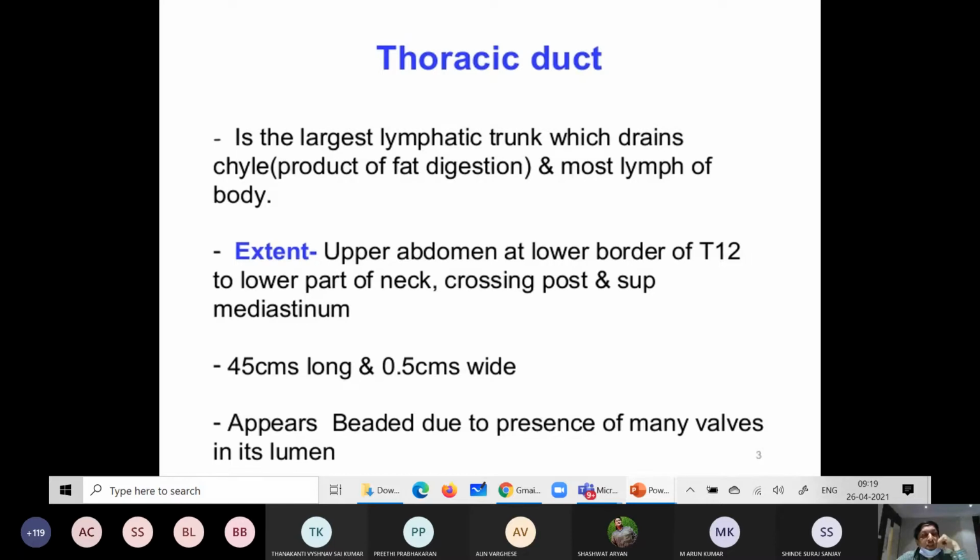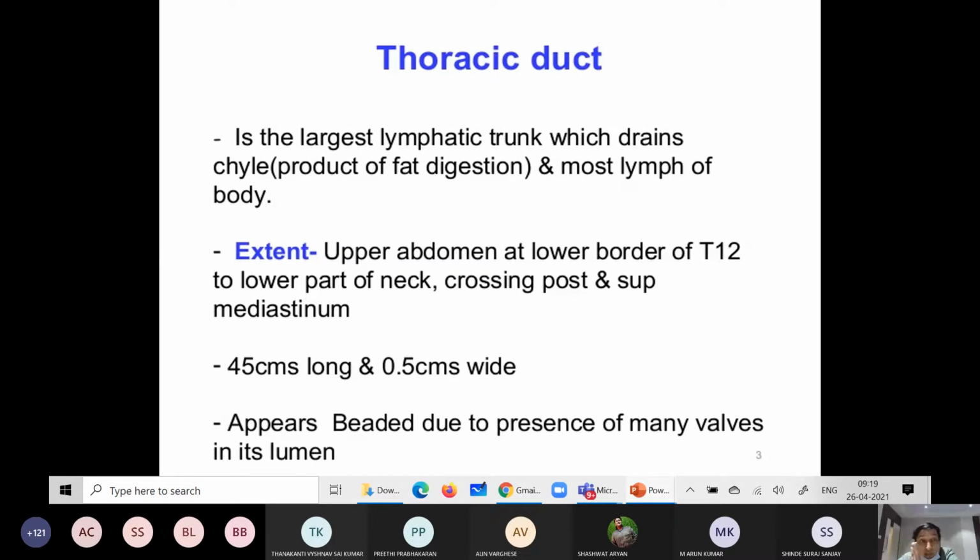So the thoracic duct, where does it start? It extends from the upper part of the abdomen. Listen carefully, upper part of the abdomen. Thoracic duct does not come from the thorax. It arises, it starts from the upper part at the level of the thoracic 12, T12 vertebra.